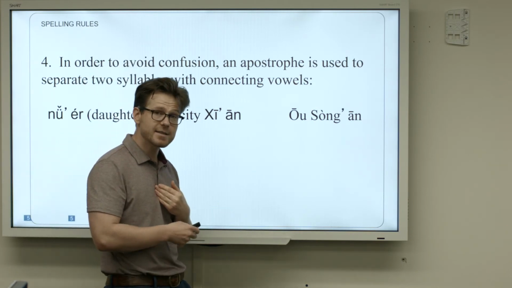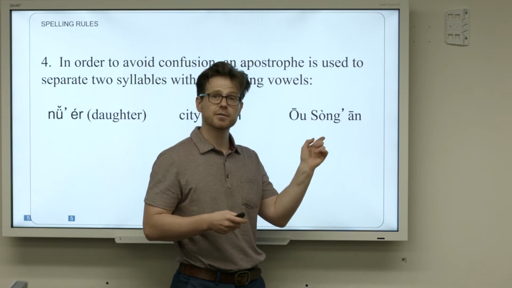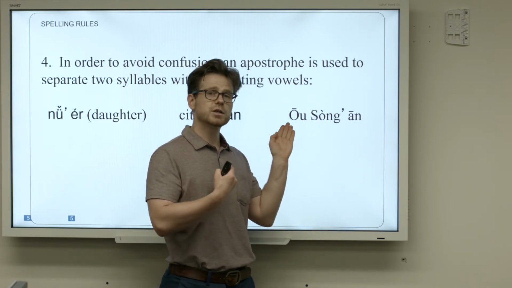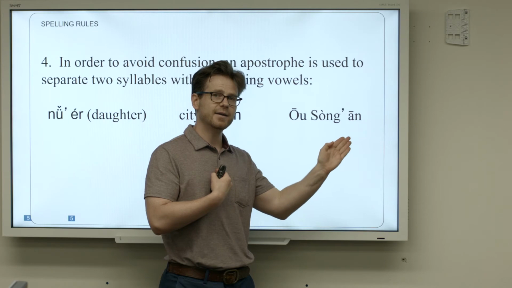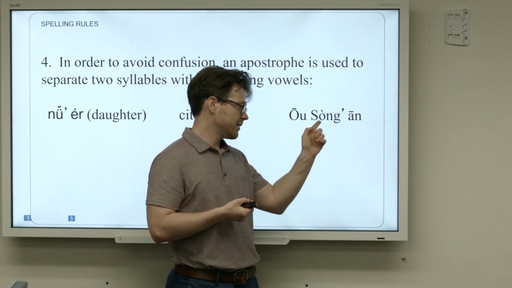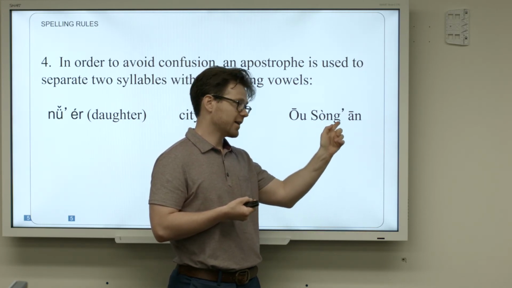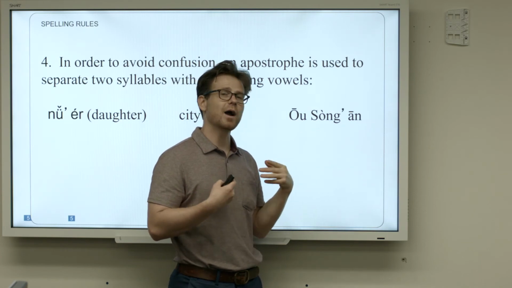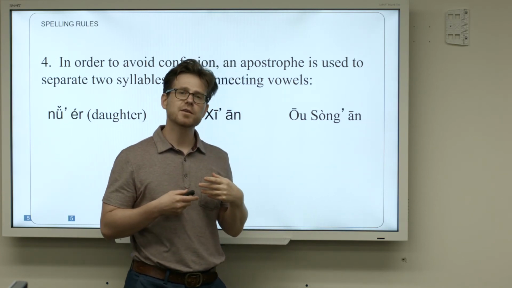My own Chinese name has an apostrophe. 我是欧宋安. So I'm Ou Song'an, not Song Gan. Song'an. So these are the spelling rules.